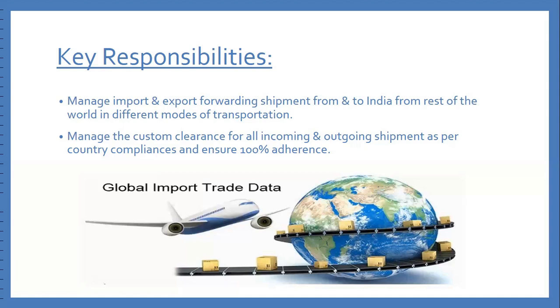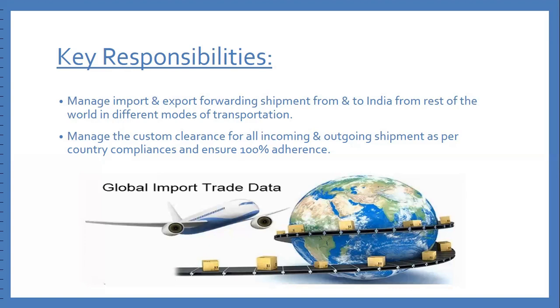But in case of air, the procedure changes somewhat. Just like if we are exporting a wooden box with a volume of 100 kg, in that case, as per the commercial invoice, the shipment is CIF. Incoterms is CIF. So in this case, we have to handle the forwarding part. Once our cargo is at our factory, we inform our forwarder for the particular shipment.